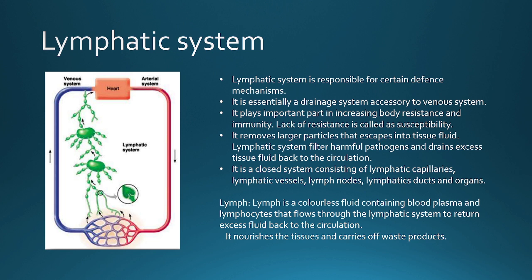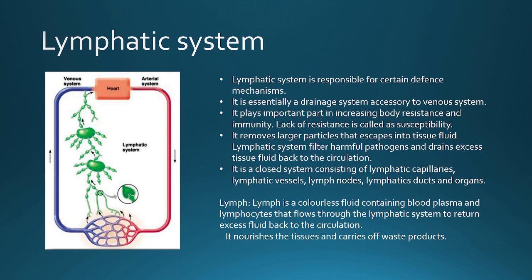It removes larger particles that escape into the tissue fluids, and the lymphatic system filters harmful pathogens and drains excess tissue fluid back to the circulation. So that is the reason why the lymphatic system is very important for our body's immune system and resistance, because it filters the harmful pathogens.